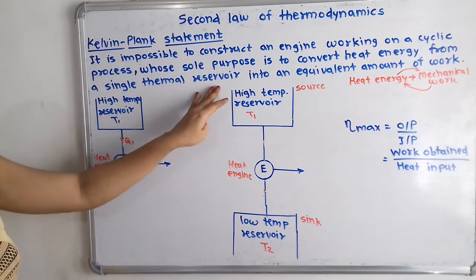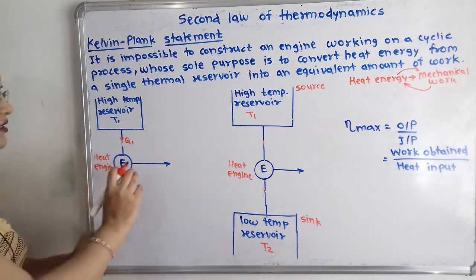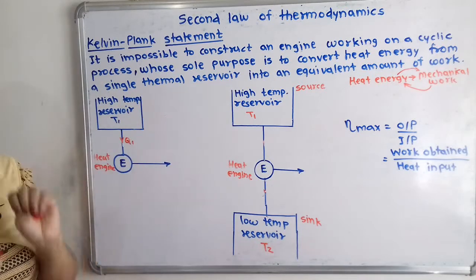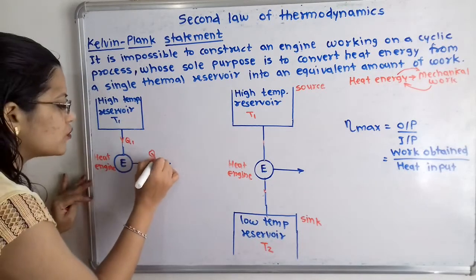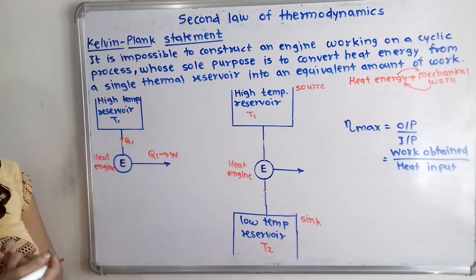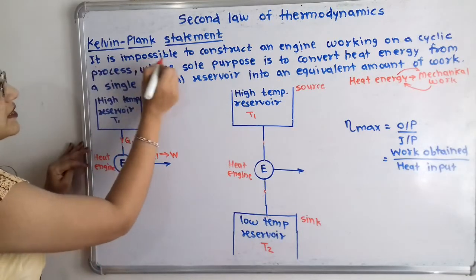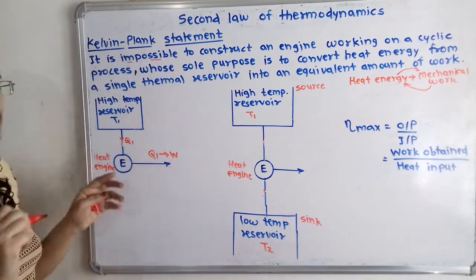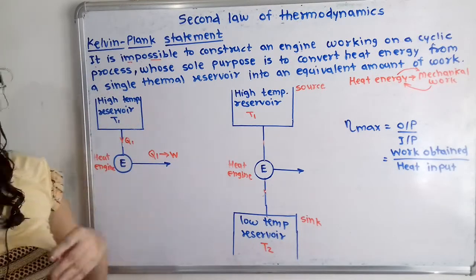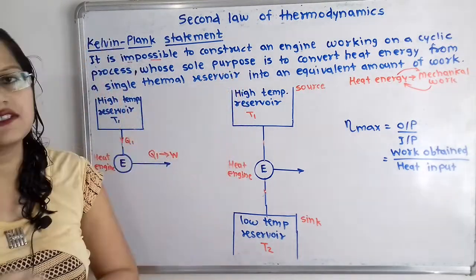Now according to this statement, the sole purpose of this heat engine, that means only purpose of the heat engine, is to convert whole amount of heat energy into mechanical work. So we will say that Q1 is getting converted into W. But if we observe this statement, then it is written that this is impossible. So this whole structure is impossible. Then we will understand what is the possibility hidden behind this statement.